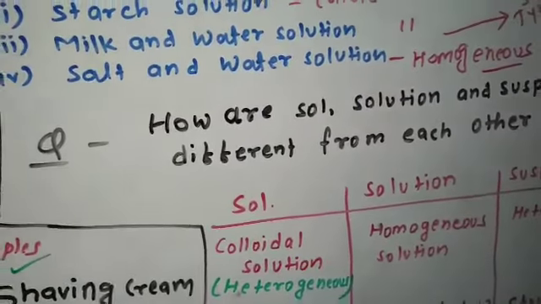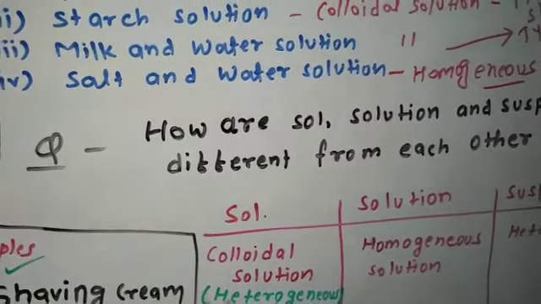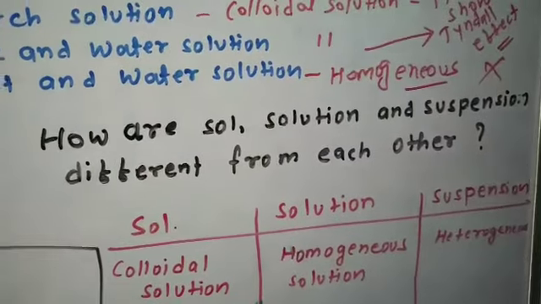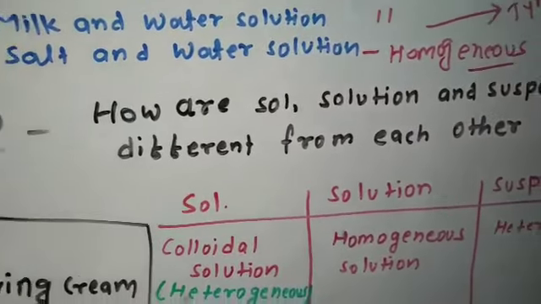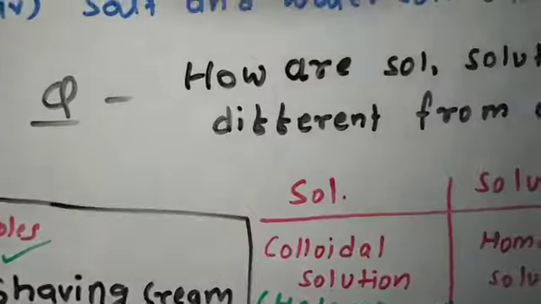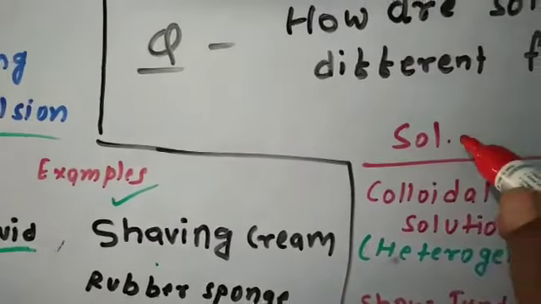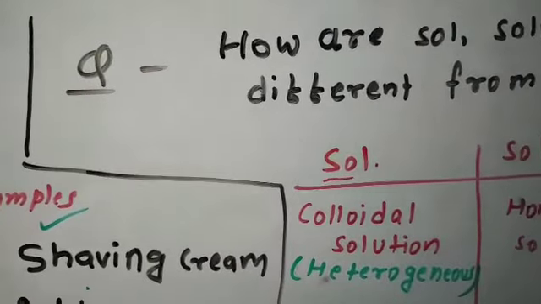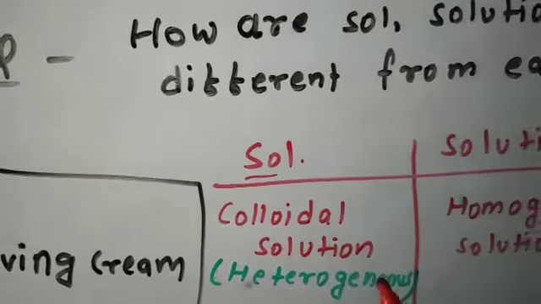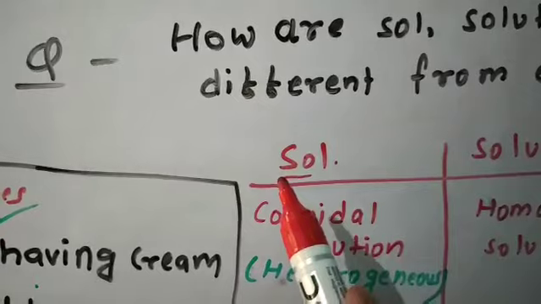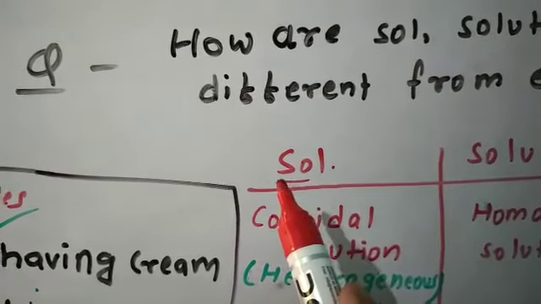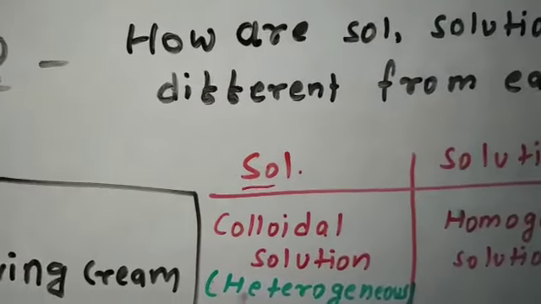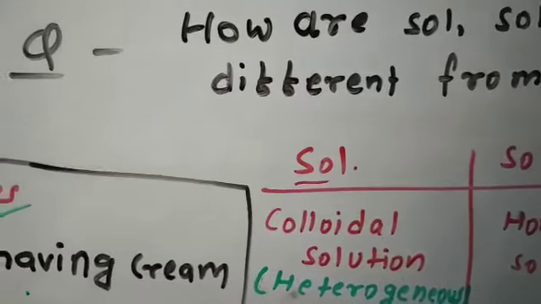Next question is, how are sol, solution and suspension different from each other? Sol is a colloidal solution in which dispersed phase is solid and dispersion medium is liquid.